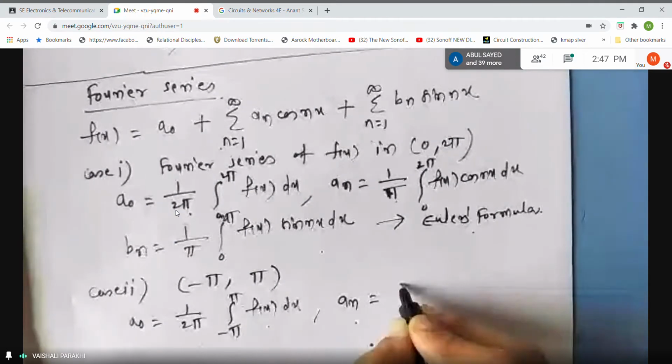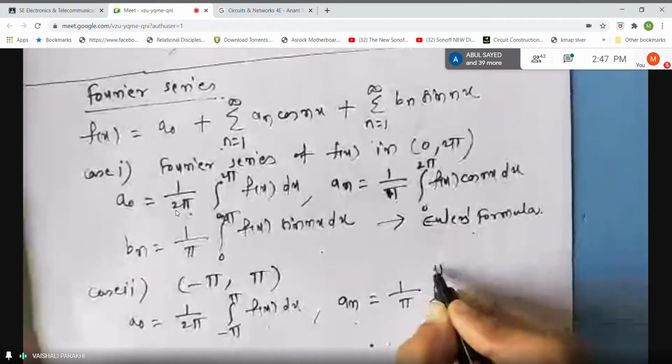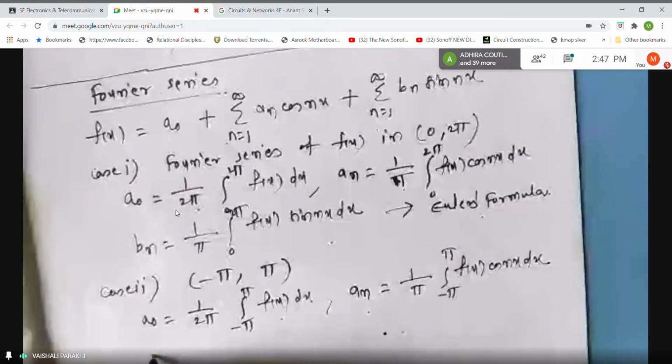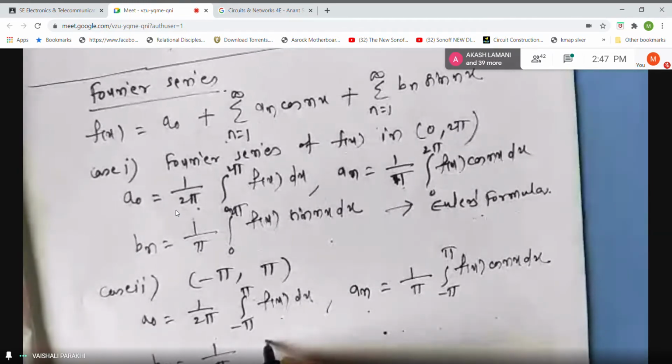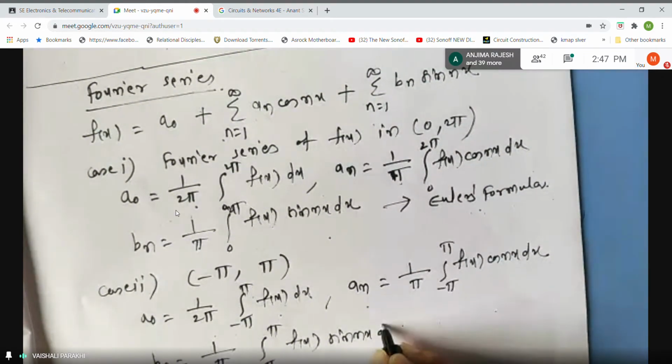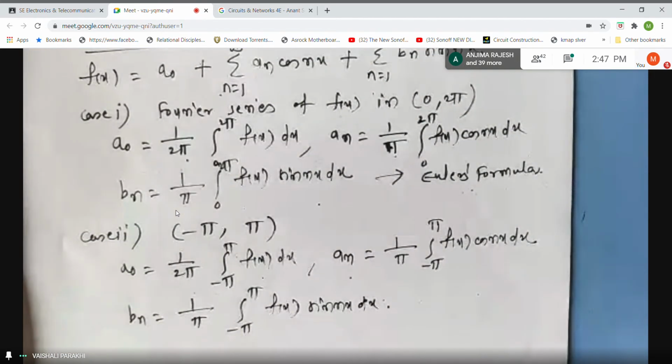Similarly, in an what will happen? 1 by pi integral from minus pi to plus pi f of x cos nx dx. And bn will be equal to 1 by pi integral from minus pi to plus pi f of x sin nx dx. So the set of formulas is similar except for the limits. In the beginning I told you, if you are good in integration, you won't find this topic difficult. Okay?